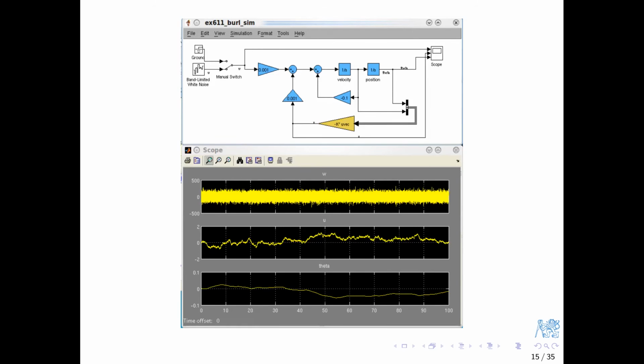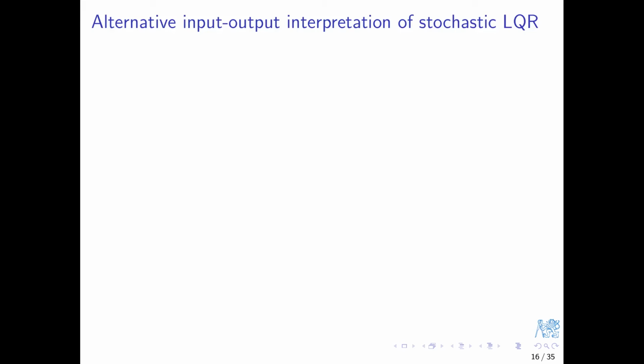By the way, the code and even simulating model are available on the course website. You can play with it a bit. Once again, the actual control signal and consequently the state trajectories are affected by the disturbance and the initial state, but their quantitative descriptions, the parameters, were not needed while designing the optimal controller. I've already mentioned rather vaguely that this whole stochastic framework only serves us to realize some conceptual transition. Let's now start working on it.